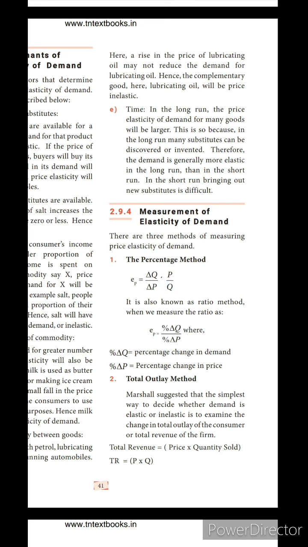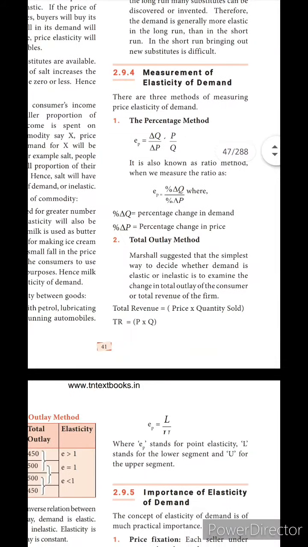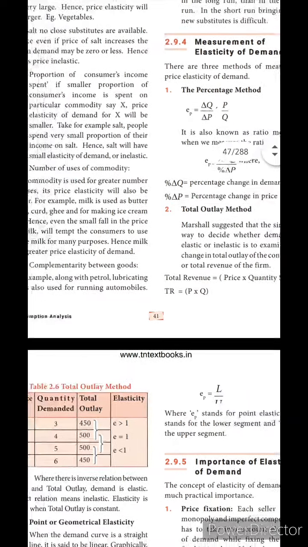Next, the total outlay method. Marshall suggested that the simplest way to decide whether demand is elastic or inelastic is to examine the change in total outlay of the consumer or total revenue of the firm. That is, how much the consumer is purchasing, or how much the income of the firm is. Through that also we may find the elasticity of demand. Total revenue equals price into quantity sold. The price is given here in the tabular column.